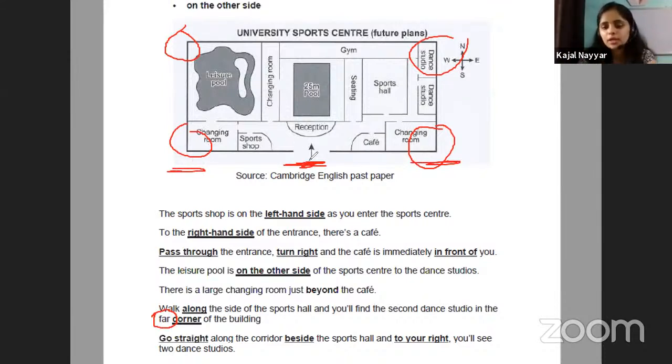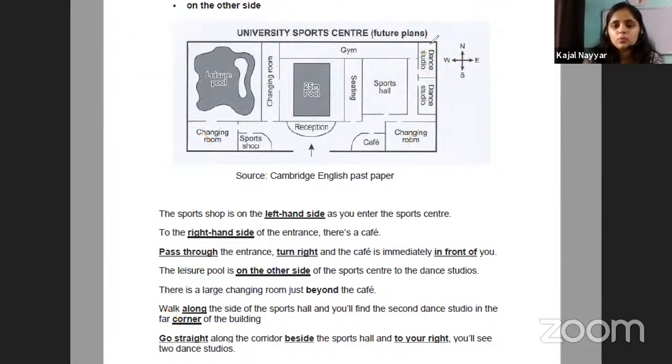We are already in the middle of it. But these two corners will be the far ones from us. So they are saying walk along the walls of the sports hall and at the far corner, you will see the second dance studio. So here, this point will be our dance studio.